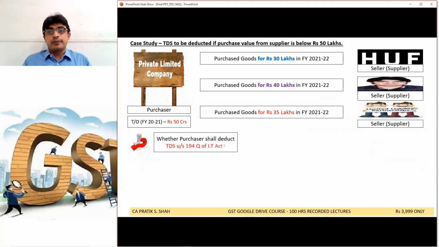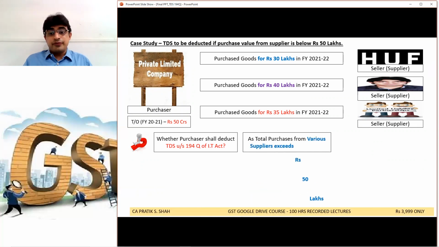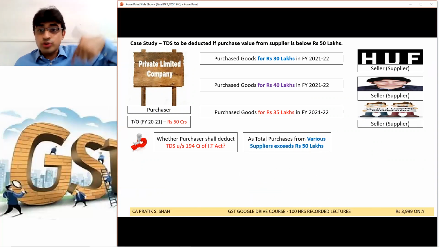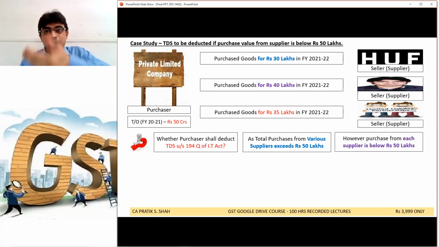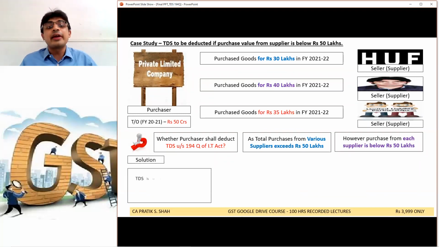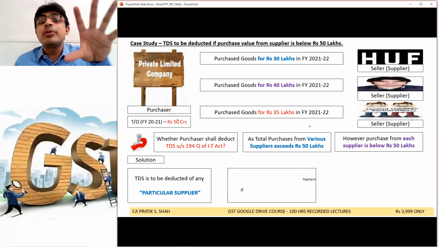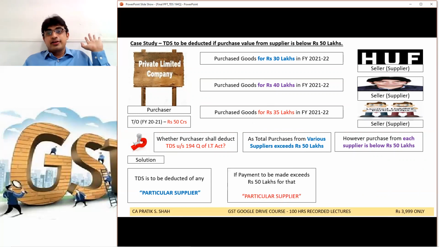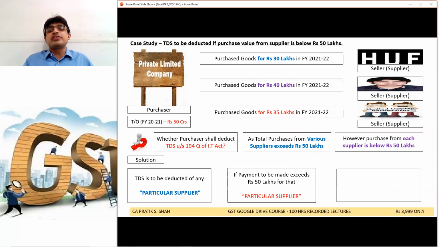My query is whether the purchaser shall deduct TDS under 194Q as total purchases from all the sellers exceed rupees 50 lakh. But if you count individually, per seller it is below 50 lakh. Will TDS be applicable? Listen carefully. This limit of rupees 50 lakh is applicable for each supplier.